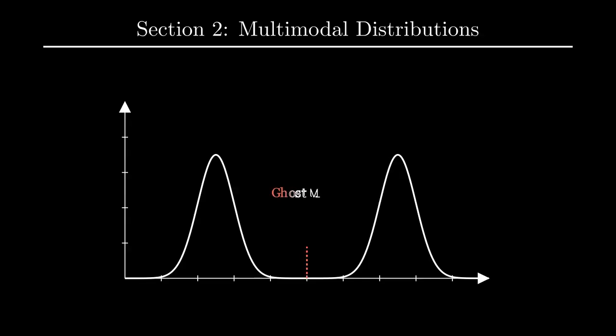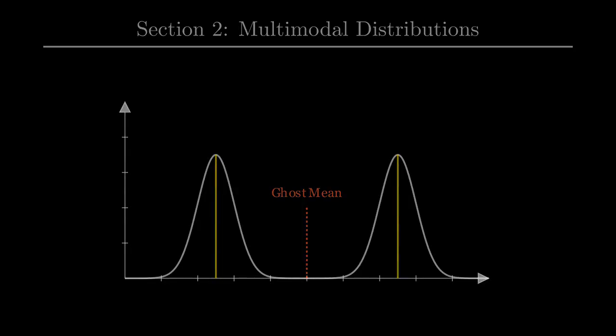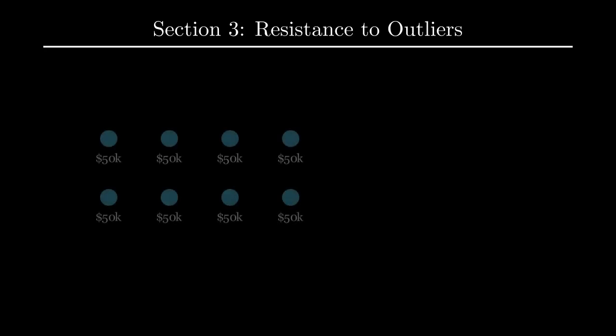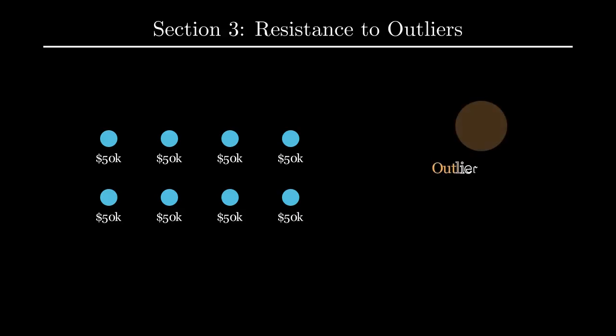Section 2. Multimodal distributions and the truth of diversity. Most introductory courses show a perfect bell curve, where the mean, median, and mode are the same. But reality is messy. Many datasets are bimodal, meaning they have two peaks. Think of human height if you combine biological males and females, or peak traffic hours at 8 a.m. and 5 p.m. If you only look at the mean, you'll see a ghost average in the middle that doesn't actually exist in reality. The mode reveals these hidden structures.